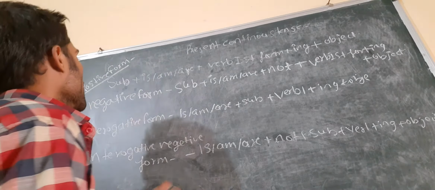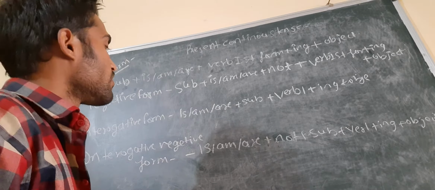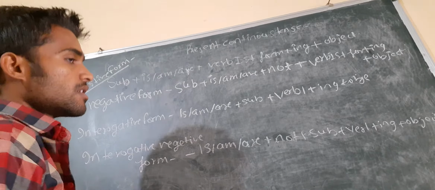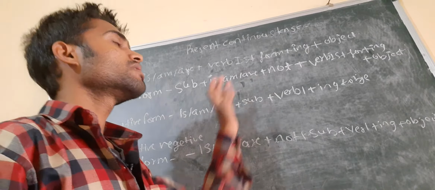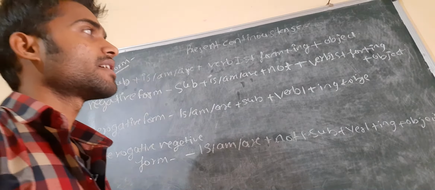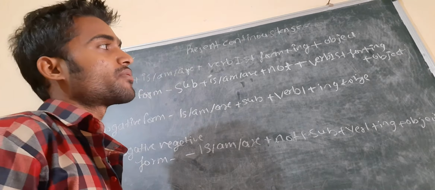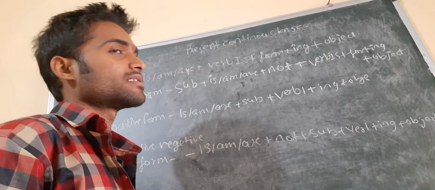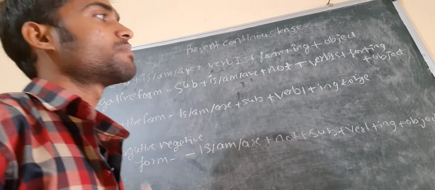Now for the negative form, we have the subject plus is/am/are plus not, plus verb first form plus ing, and plus object.